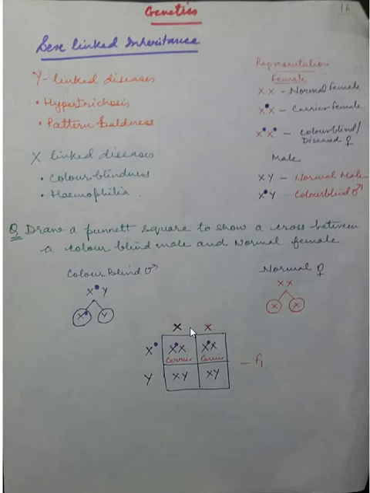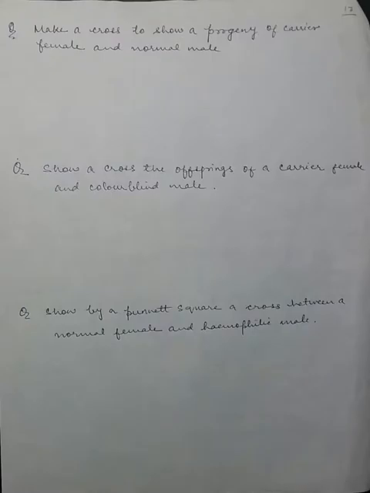That is, two daughters will be carrier and the two sons will be normal.